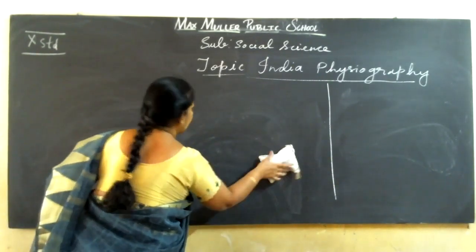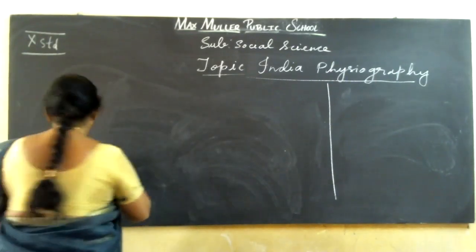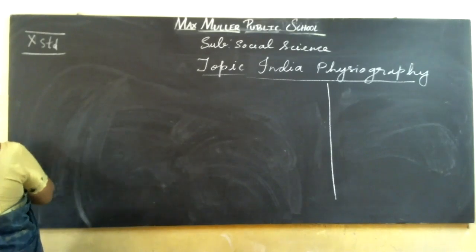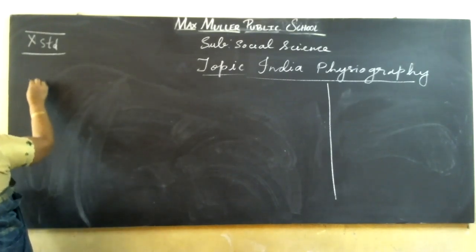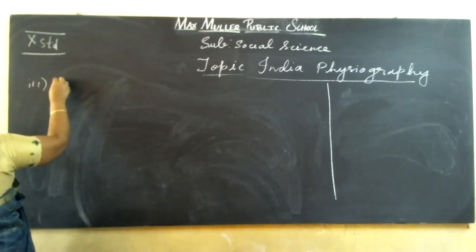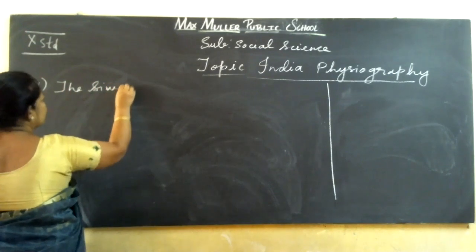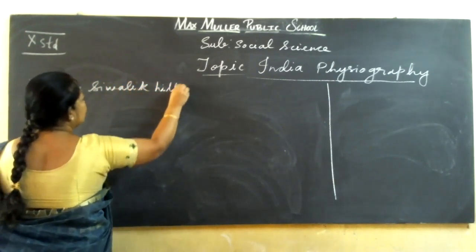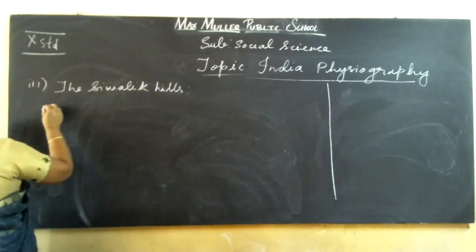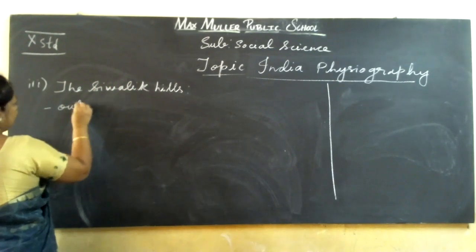Next, this one, the Shivalik hills, which is known as the Outer Himalayas.